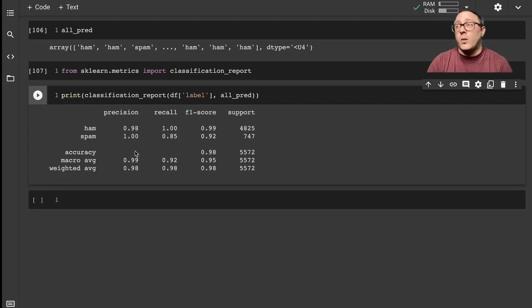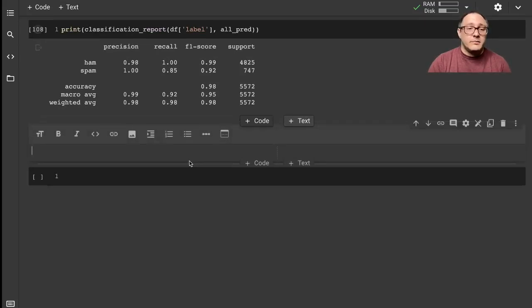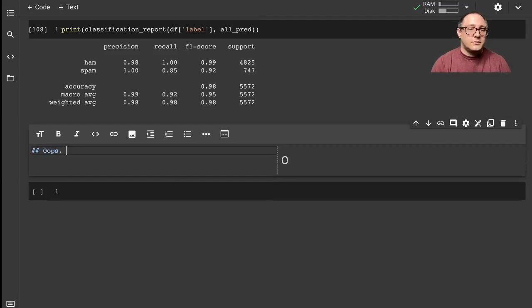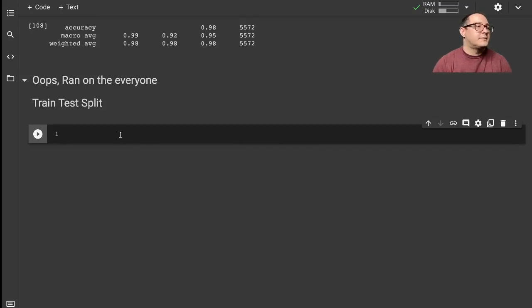This was great, okay, but we actually evaluated on the entire data set. So that's a big no-no. All right, so let's go on and do this properly, doing a train test split. Okay, so let's say oops, ran on the entire thing, on everything. So let's do a proper train test split.